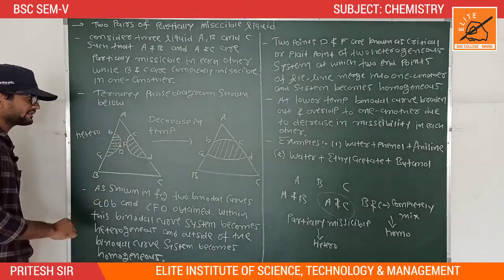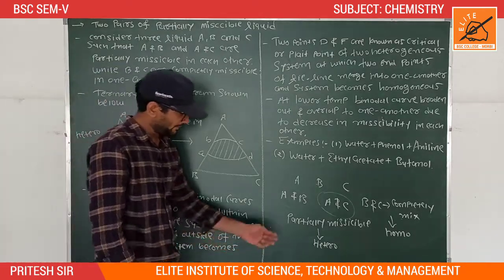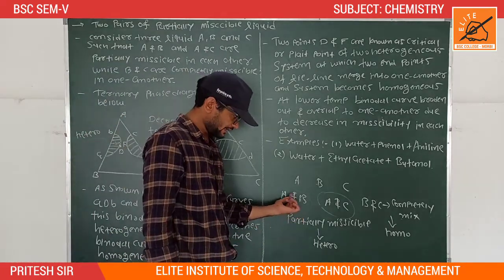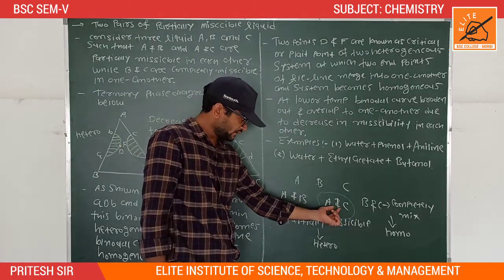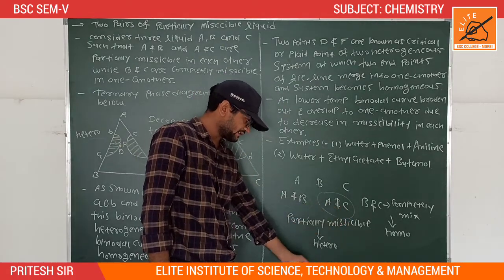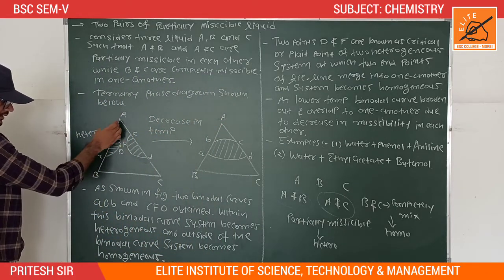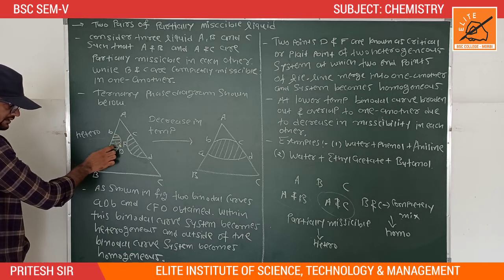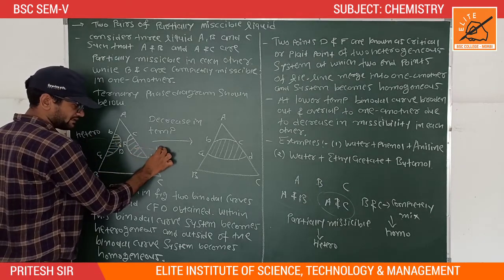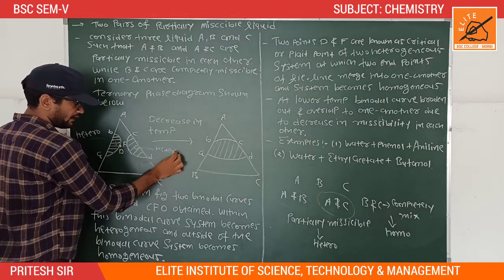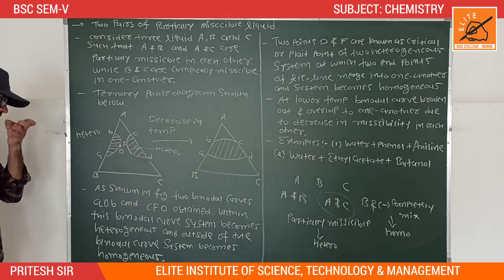Because here we can see that A and B are partially miscible with each other, same as A and C, so they form a heterogeneous system, while outside the binodal curve the system becomes homogeneous.